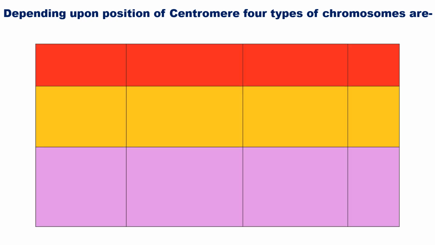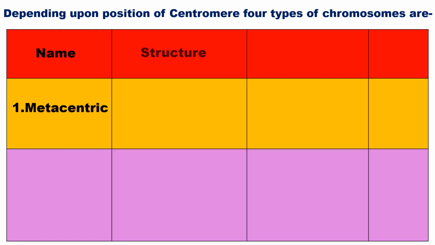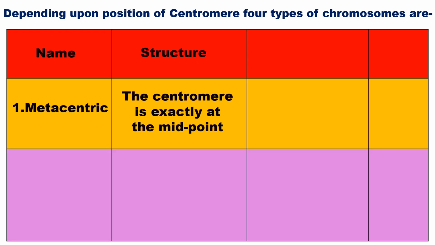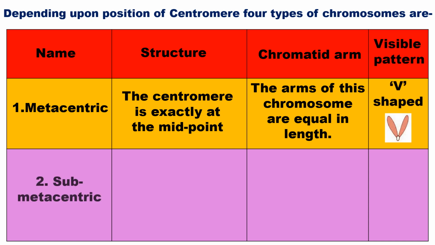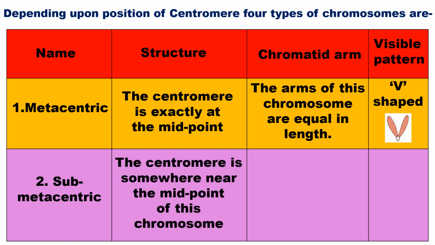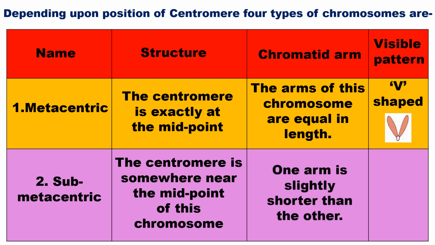Depending upon the position of the centromere, there are 4 types of chromosomes. 1. Metacentric. The centromere is exactly at the midpoint. The arms of these chromosomes are equal in length. Visible pattern: V-shaped. 2. Submetacentric. The centromere is somewhere near the midpoint of the chromosome. One arm is slightly shorter than the other.